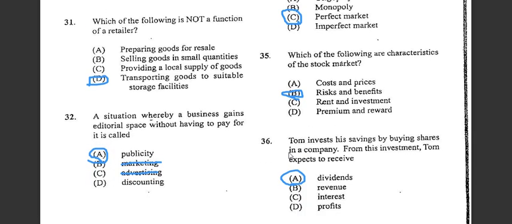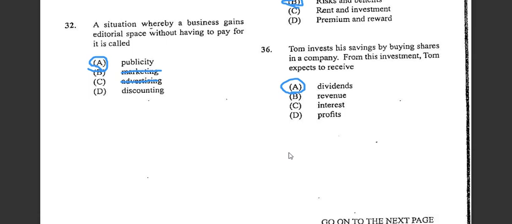Alright, number 31. So which of the following is not a function of a retailer. The function that is not a function of a retailer would be transporting goods to suitable storage facilities. Alright, number 32, it says a business gains sectoral space without having to pay for it. So we are talking about publicity. Therefore the answer would be A.